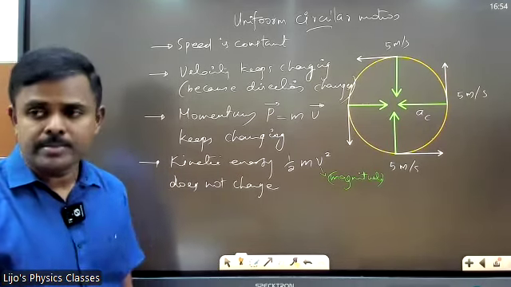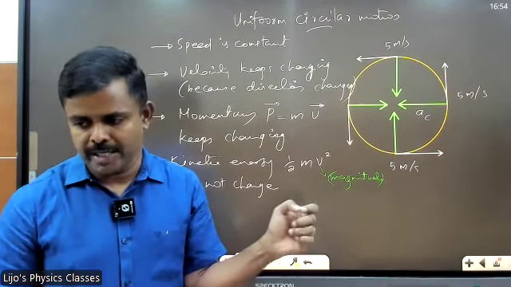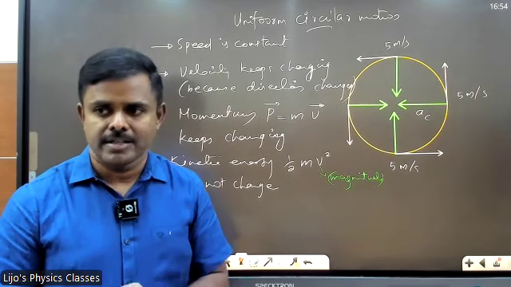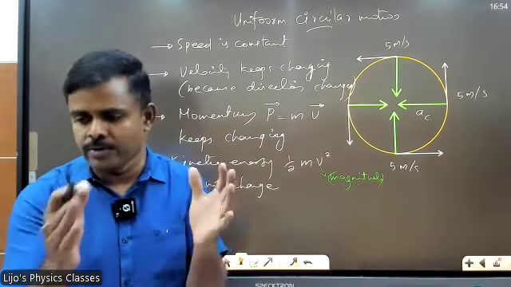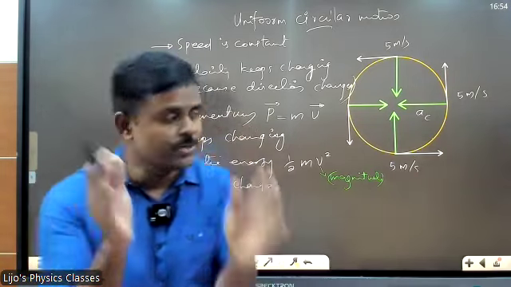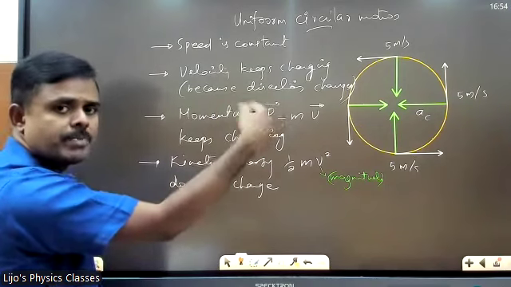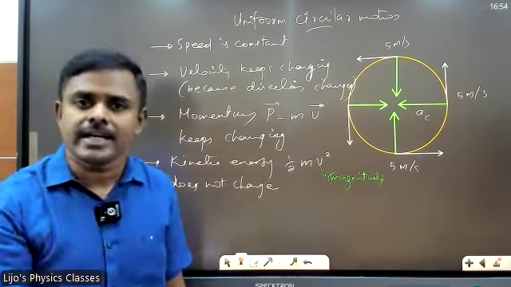I'll tell you one more time. Speed is a constant. Speed is magnitude alone. Speed is in fact the magnitude, the value. Do you understand? Speed is in fact the value alone, the magnitude. That is a constant. How about velocity? It changes because of the change in direction.